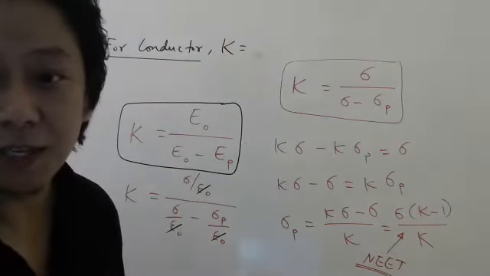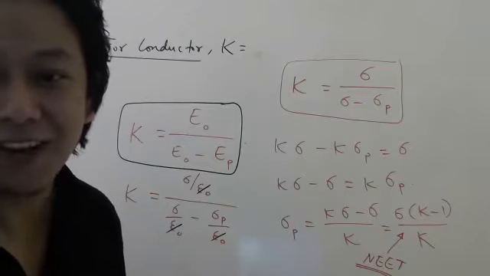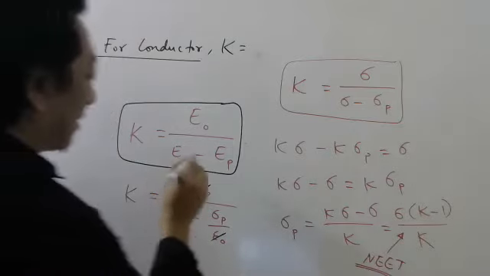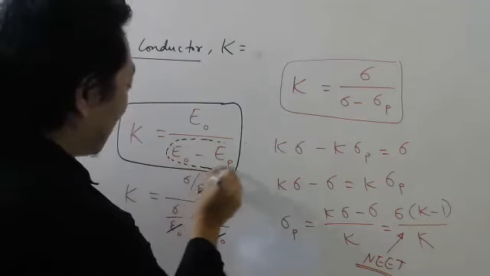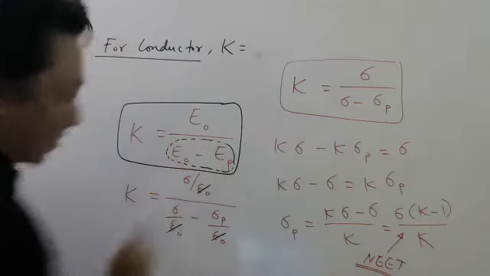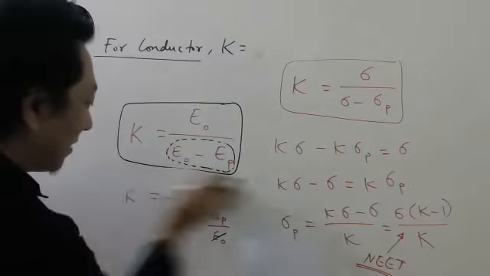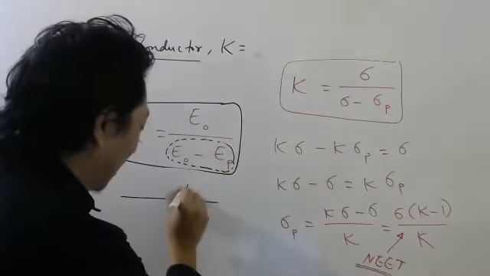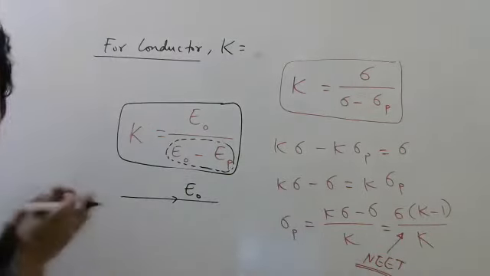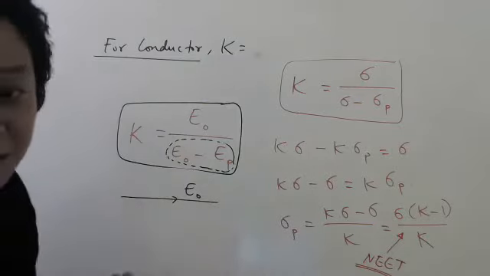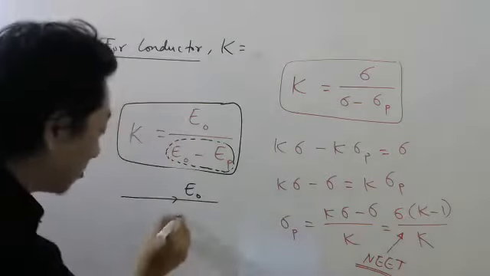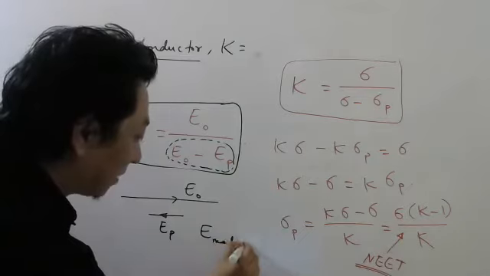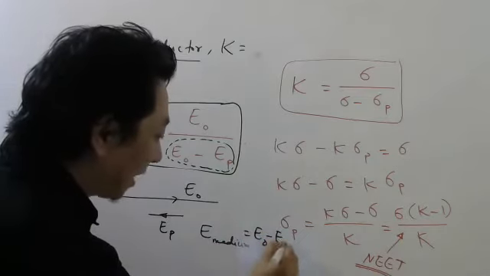Puran, be careful. Negative or zero? What answer are you giving me? I'm scared. Greater than 1 is for every medium. Think. For a conductor, what I told this will be. This is the electric field inside the medium. Remember, no? You are not remembering. See what I told. First there is an external electric field. Then, because of this external electric field, charges are induced inside the medium. So one more electric field EP will come. So the total electric field in the medium will be E naught minus EP, I told. Correct?